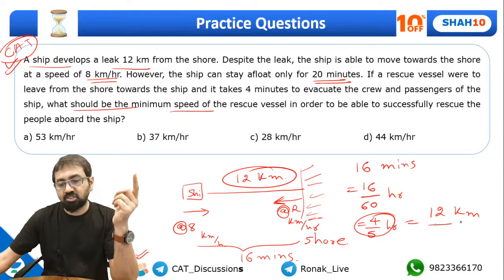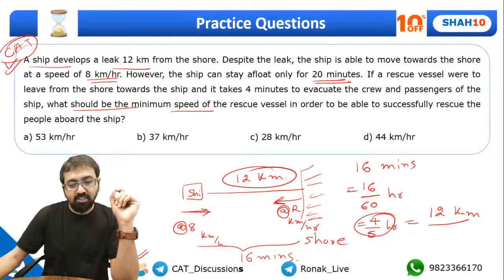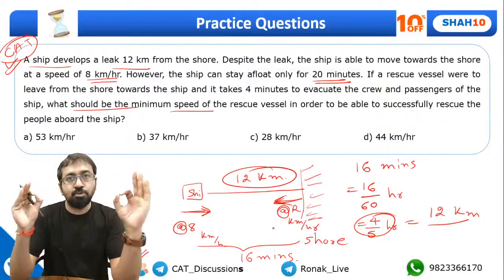Time is equal to distance by speed. Now what will be their speeds? One is traveling at a speed of 8, another is traveling at a speed of r. They are traveling in opposite directions, so the relative speed will be the sum of the speeds.